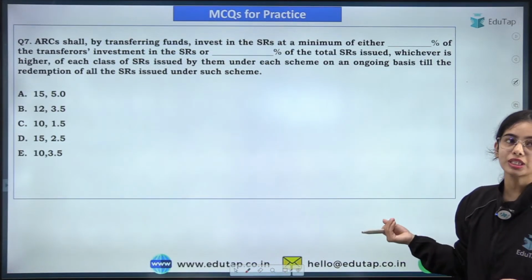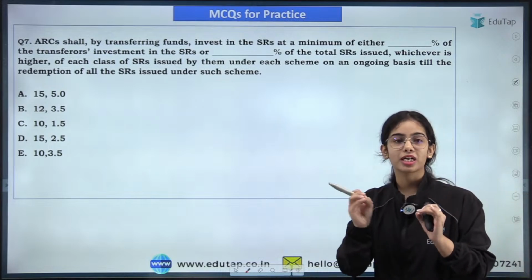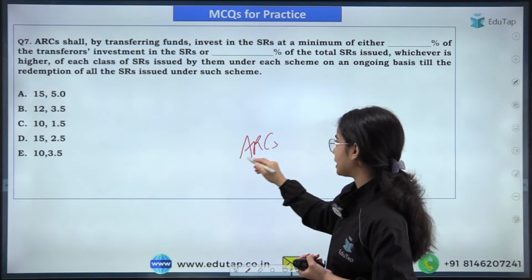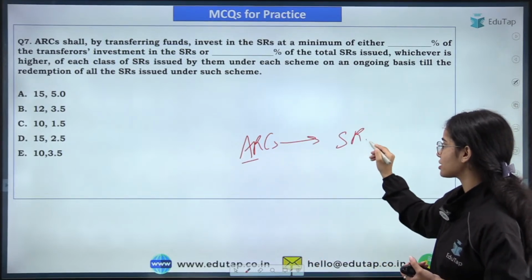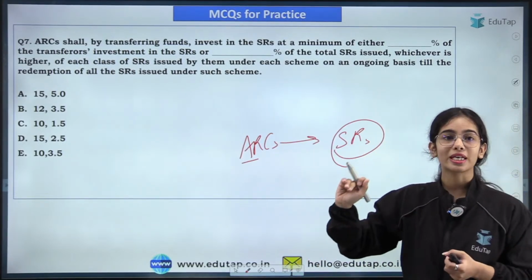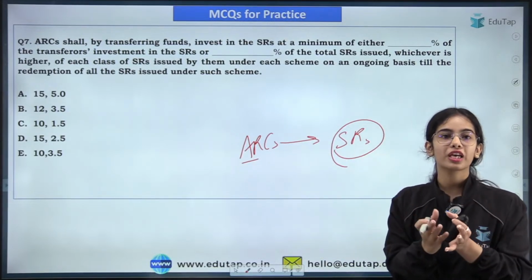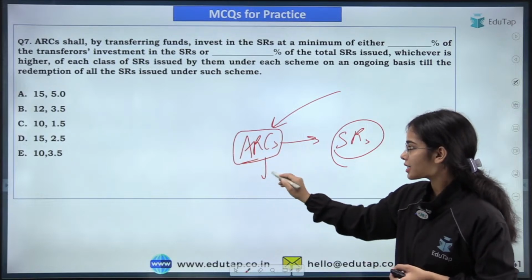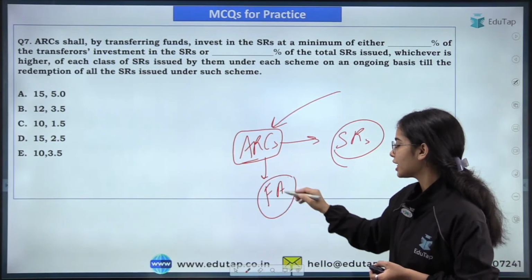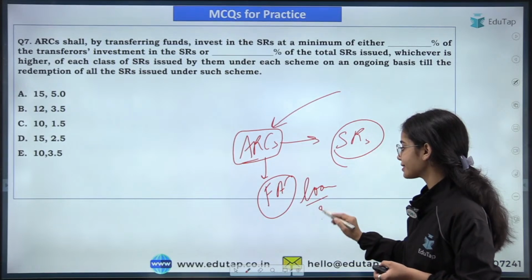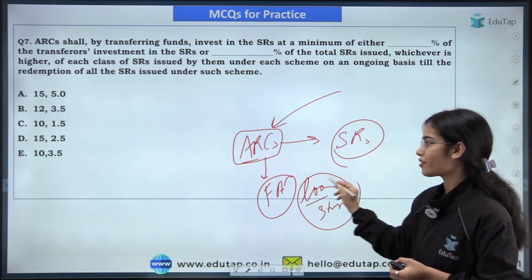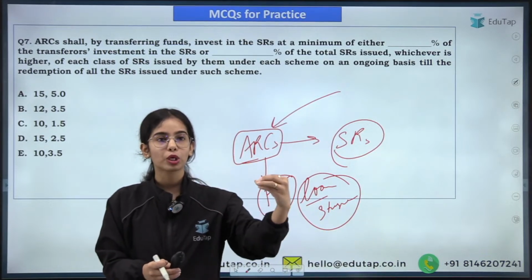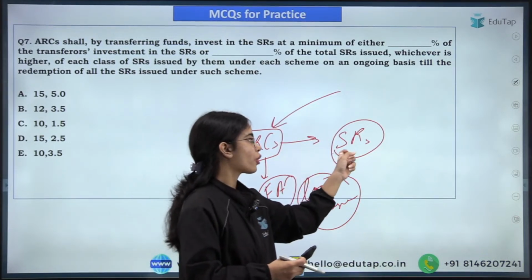Now coming to the second question, that the ARCs shall, by transferring funds, invest in the security receipts. So asset reconstruction companies have to invest in the security receipts. What are the security receipts? What is securitization? All of this we have discussed in the session that I took regarding the ARCs. If the ARCs are buying a financial asset, some loan, that is a stressed loan, and they do not have the money to buy this loan, they can raise the money from the qualified buyers through the security receipts.